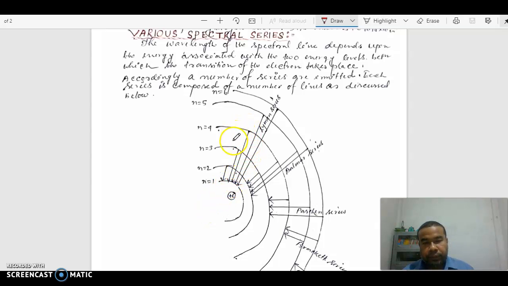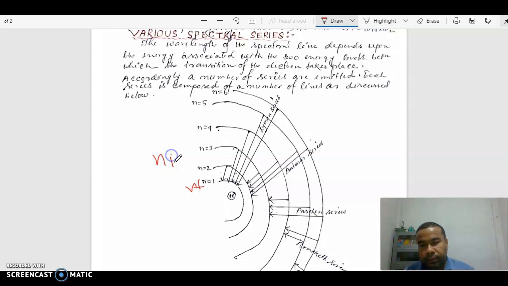So here there are five spectral series. Their names are Lyman series, Balmer series, Paschen series, Brackett series, and Pfund series. When an electron jumps from some higher energy level to a lower energy level, if you represent the lower energy level as nf here, the higher energy levels are